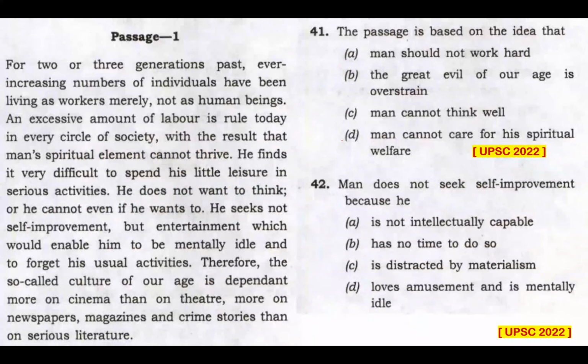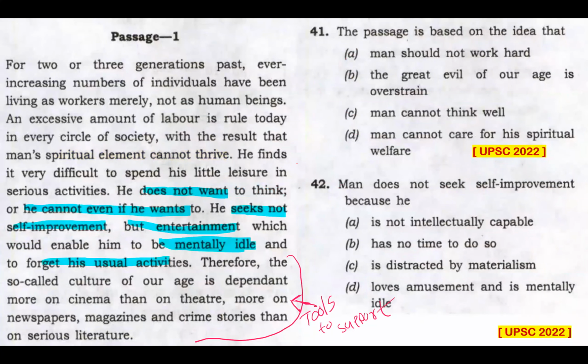Question 42. Man does not seek self-improvement because. Now we have to go to that place where it is mentioned. And self-improvement is mentioned here. It's a very easy question. An easy pick. Is not intellectually capable is outside the scope of the passage. We have to go to that place where that is mentioned very clearly. Let me make it very clear. Has no time to do so. It's not about having no time to do so.